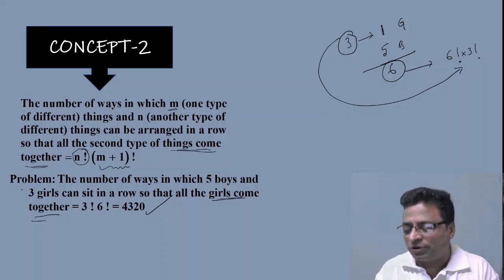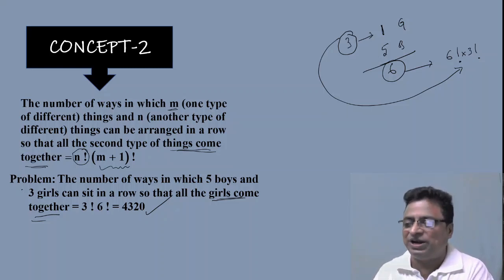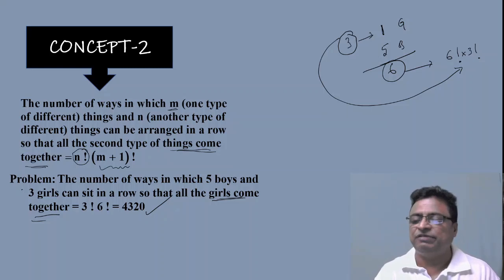Identify how many total different things are with you and arrange them first, and the things which you consider as a single one, arrange those among themselves in as many ways as you identify by applying the fundamental principle, that is the product principle. Therefore you will get the answer.